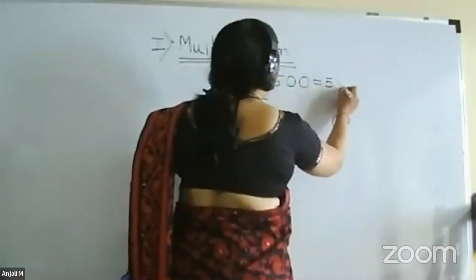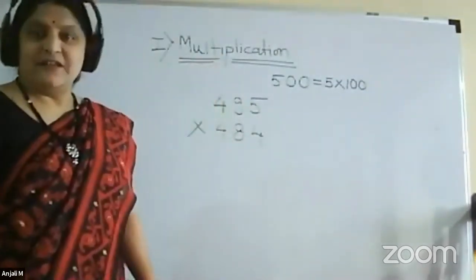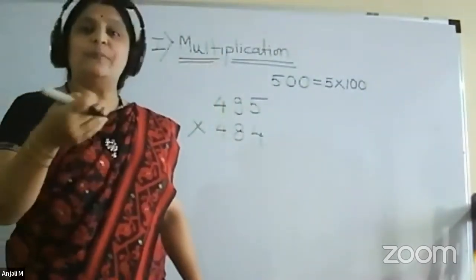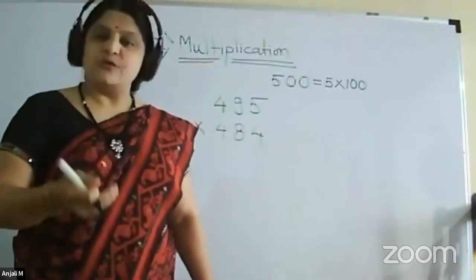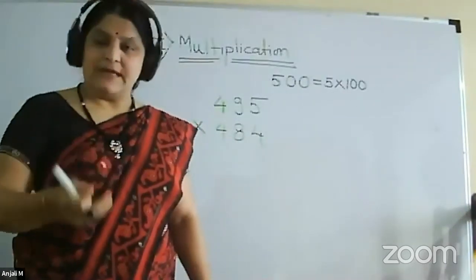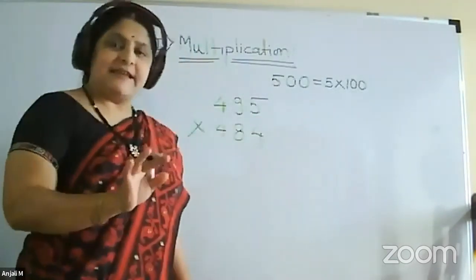which we can write as 5 into 100. So we have a multiplication with a base of 10. So Anurupyena: choose an appropriate base. Choose an appropriate base. So the next procedure will be the same.